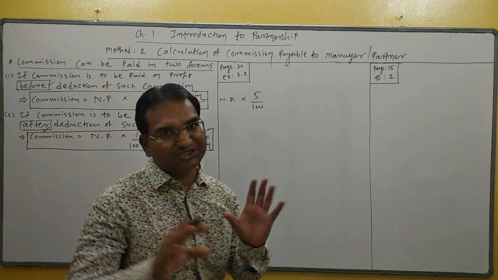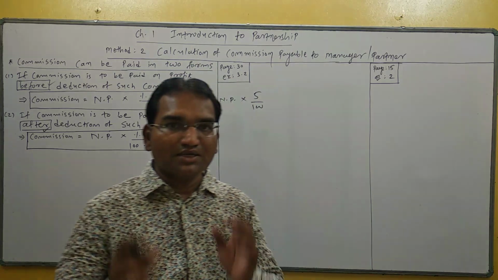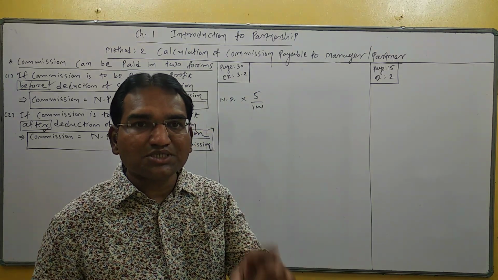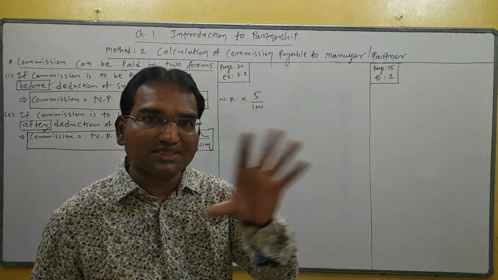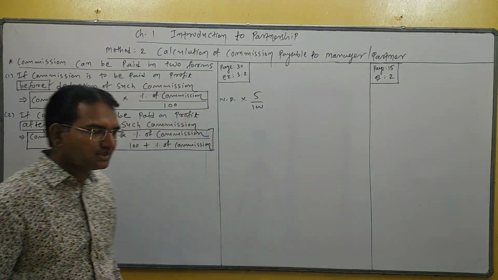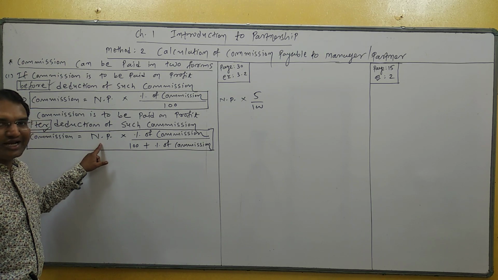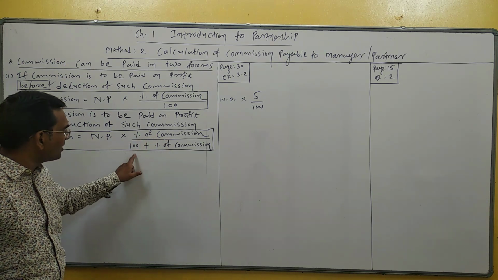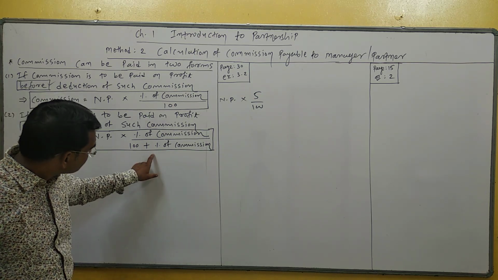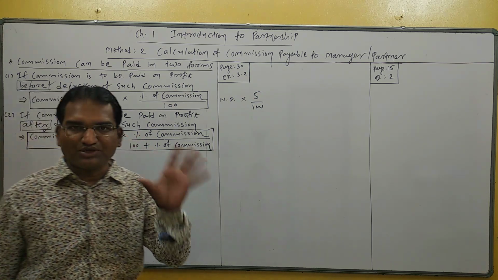Second form: if commission is to be paid on the profit after deduction of such commission. Students, here the condition is commission is to be calculated on the net profit after deduction of such commission. In that case, commission is equal to net profit into percentage of commission divided by 100 plus percentage of commission.